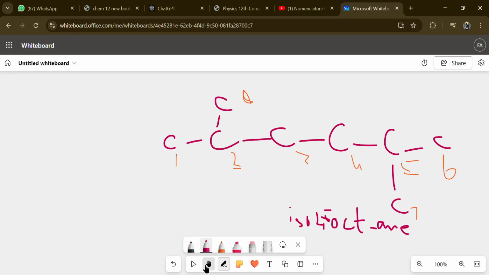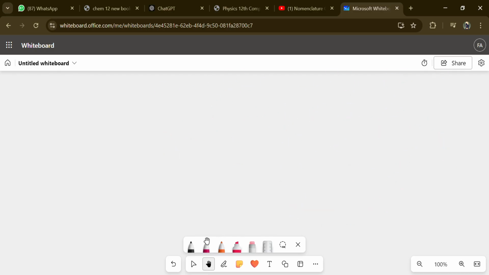Now let's move on to the third part, that is of neo for sure. Just suppose for a while you're given a situation 1 2 3 4 5, and here there are 2 carbons attached. Let's just first name this. So in this situation, this carbon is attached by 4 carbons more.